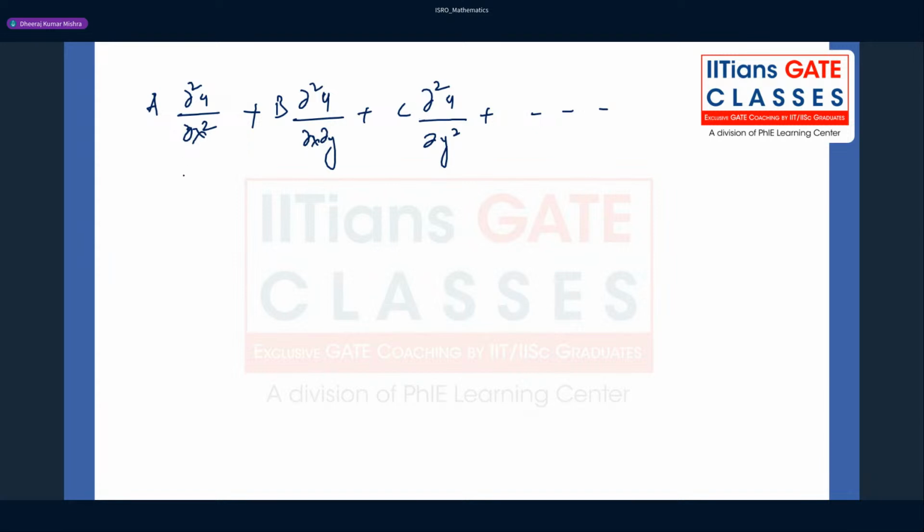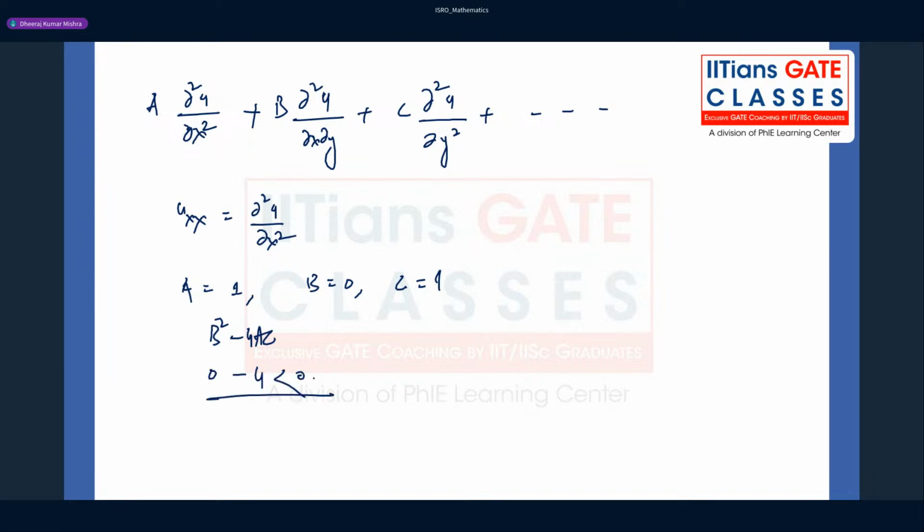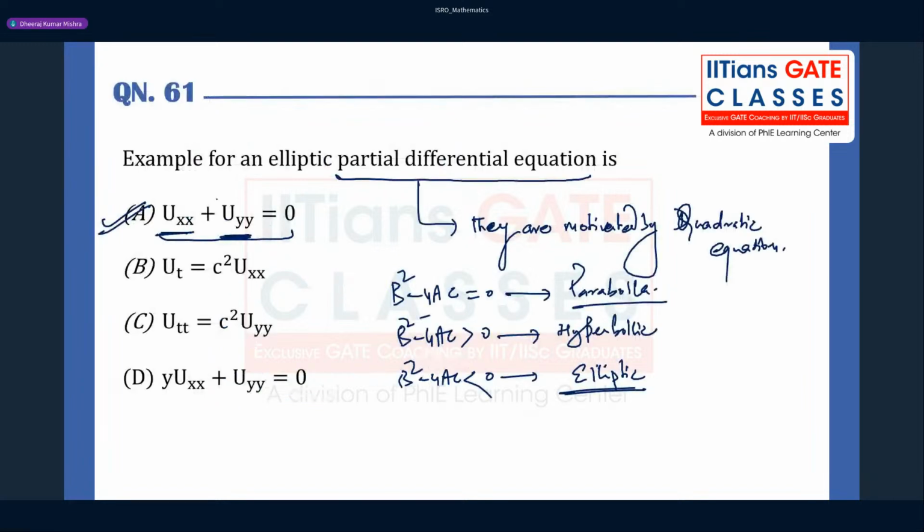So remember that in this case they have given uxx, which is nothing but dou square u by dou x square. So here a is nothing but 1, right? And b is not given, so b you can take 0. C is given 1, so b square minus 4ac, if you put 0 minus 4, it is less than 0, right? So this is nothing but elliptic. And also you have to remember that this is nothing but a Laplace equation. So Laplace equations are always elliptic.